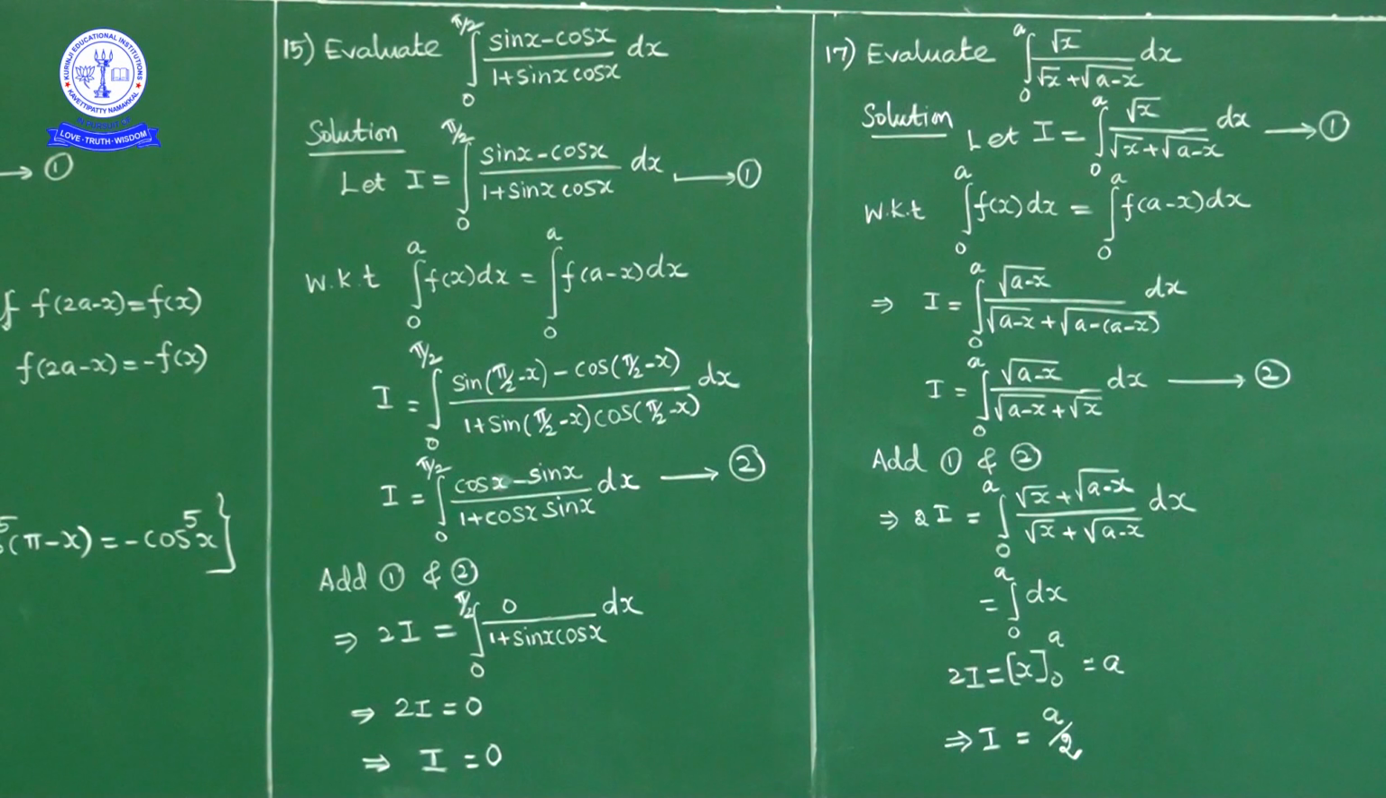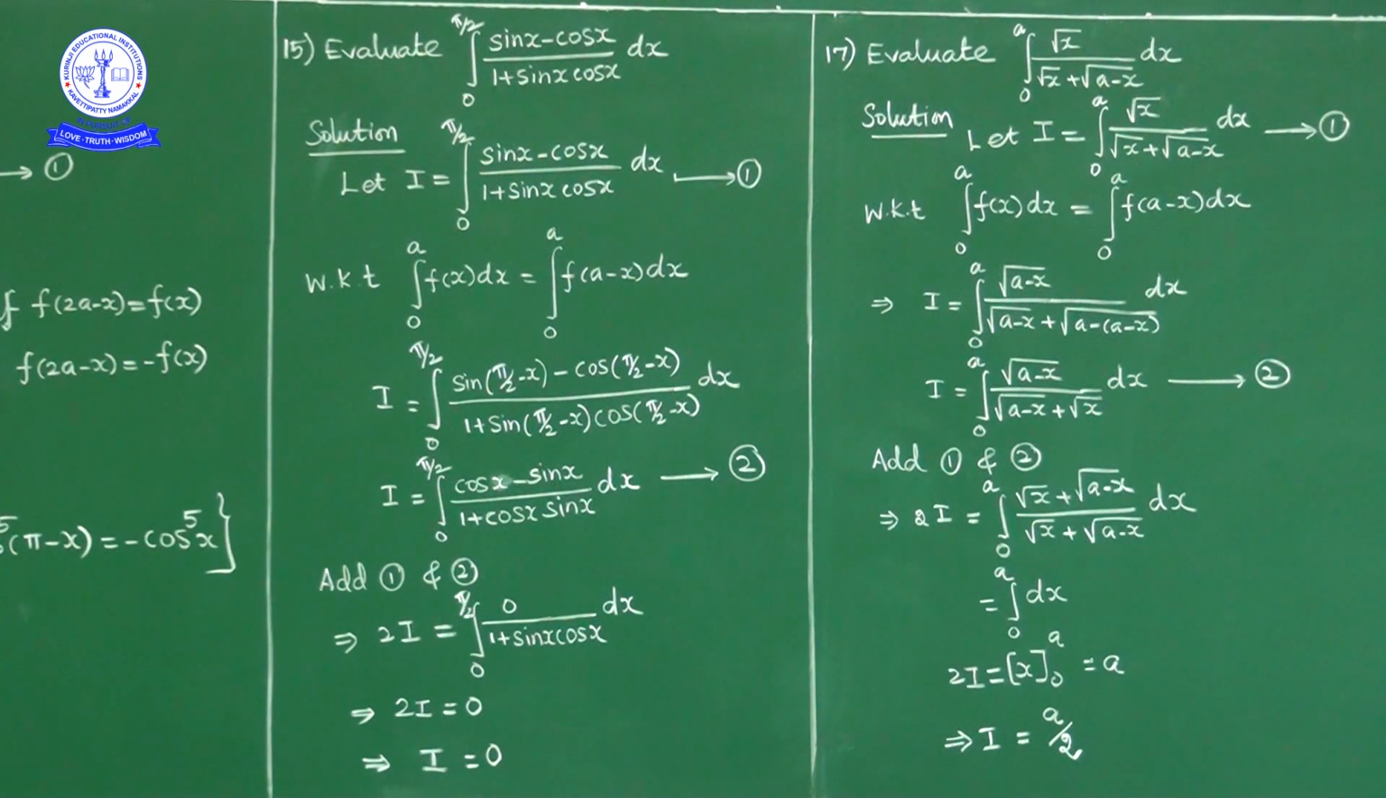I'll repeat once again. Here the question is to evaluate integral 0 to a of square root of x upon square root of x plus square root of a minus x dx. Mark this one as 1. Apply the property that integral 0 to a f of x dx equal to integral 0 to a f of a minus x dx. Replace x by a minus x. So I is equal to integral 0 to a of square root of a minus x upon square root of a minus x plus square root of x. Here a minus a get cancelled. So denominator is square root of x plus square root of a minus x, numerator is square root of a minus x. Mark it as 2.